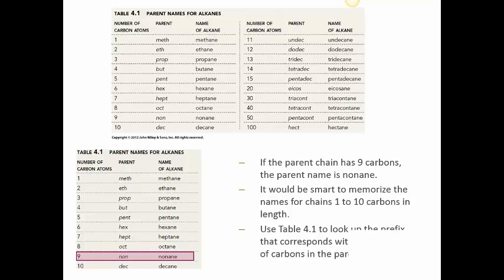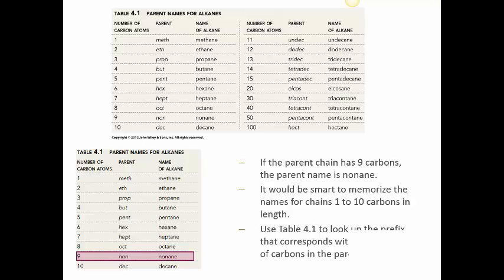Next slide lists all the alkanes starting with carbon 1 and up to carbon 10 on the left top corner of table 4.1. On the right side, a few more alkanes are also listed, with carbon numbers from 11 all the way to 100. If you look at the left top corner of the table, you will find that carbon 1 is an alkane called methane, carbon 2 ethane, propane, butane, and pentane. You have already seen how they look in stick diagram. Hexane comes next, heptane, octane, nonane, and decane.